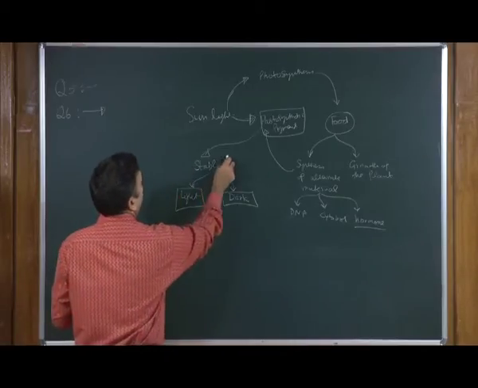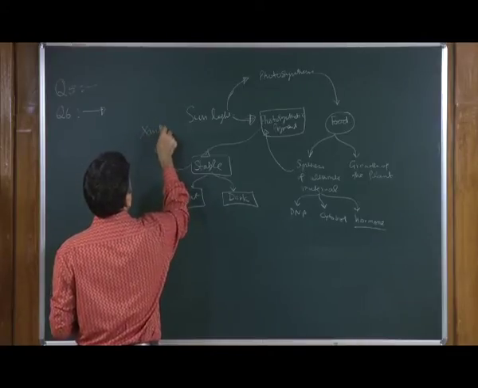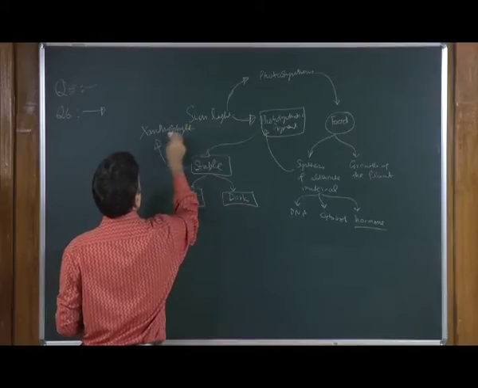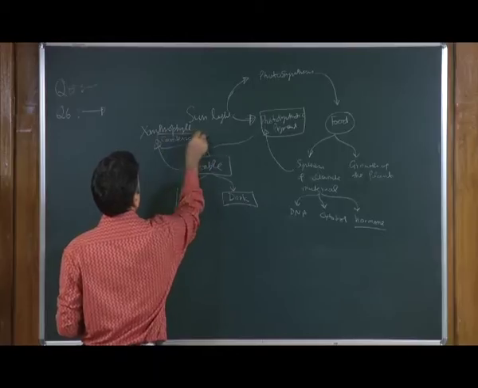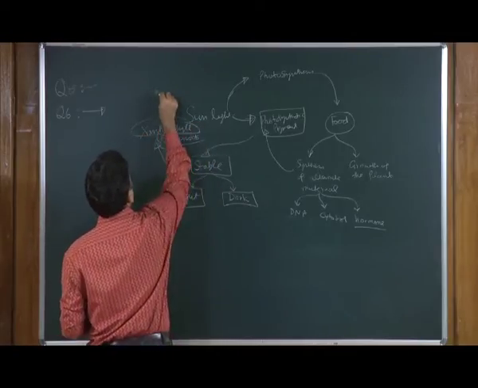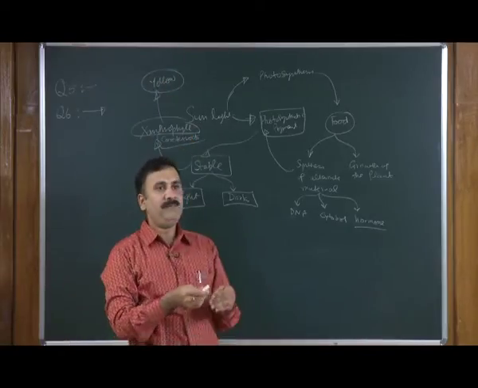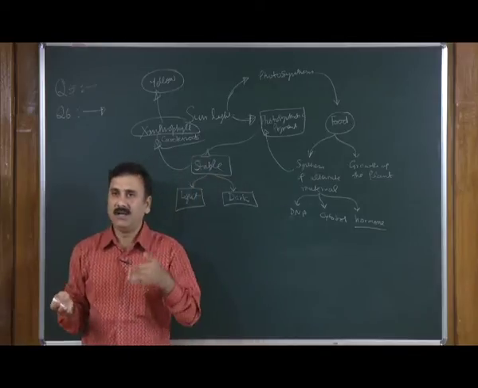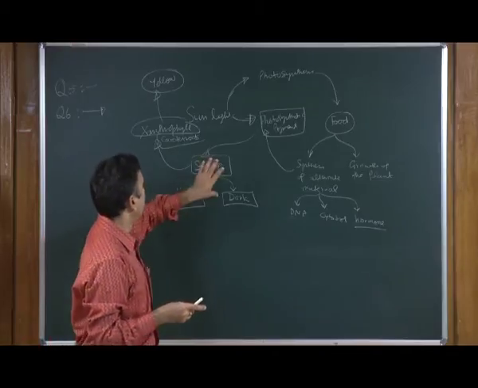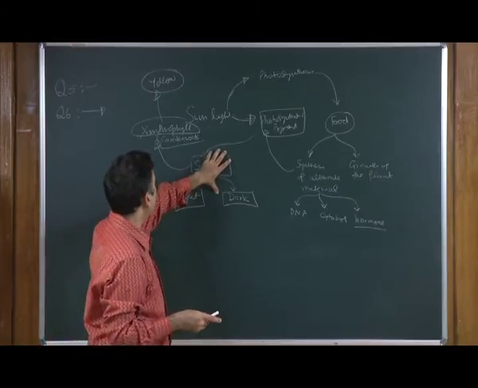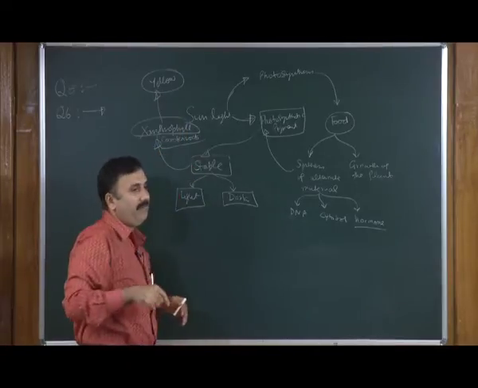But apart from this, you are going to have the xanthophyll and the carotenoids, which are actually the accessory pigments, and they will give the yellow color to the leaf. So, that is how if you keep the plant in the dark, the leaf will turn yellow or go pale green, because the chlorophyll is going to be degraded, whereas the xanthophyll and carotenoids are going to give the yellow or the pale green color.